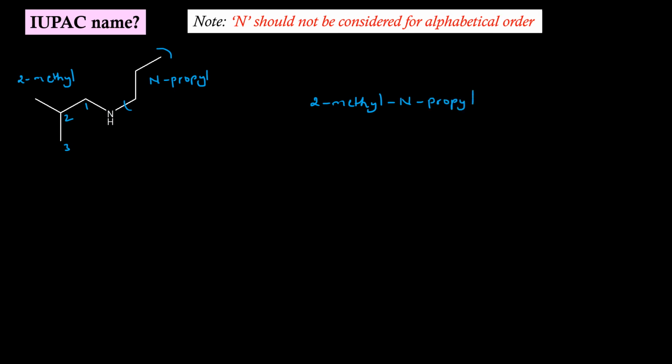This will be our secondary prefix. Root word is prop. Primary suffix is ane. Secondary suffix is 1-amine. Again we can ignore the number 1 in the name. The E of the primary suffix has to be dropped. IUPAC name will be 2-methyl N-propyl propanamine.